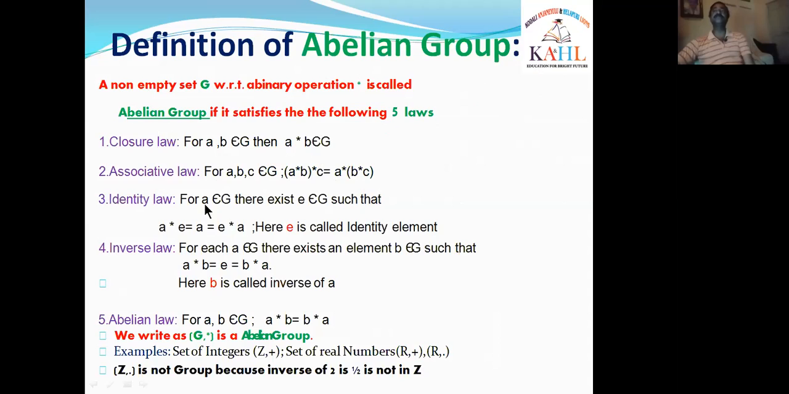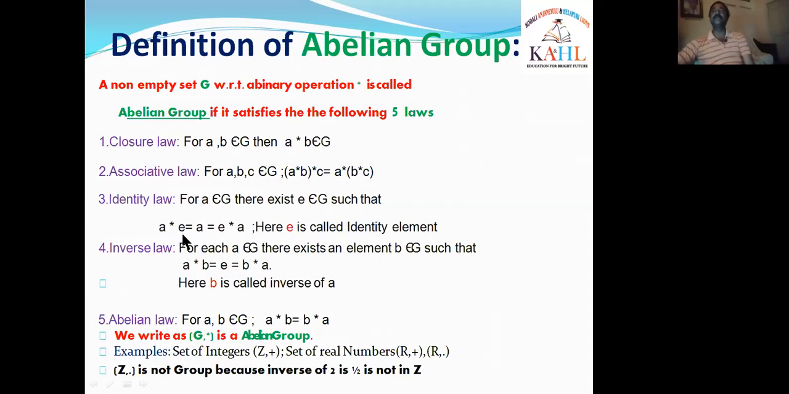Identity law. For any element A belongs to G, there exists an element E belongs to G such that A star E is equal to A is equal to E star A, then we say that identity law exists in G, because here E is the identity element, that is, the identity element E in G, which means identity exists in G. Here E is on the right side of A, and here we observe that E is on the left side of A.